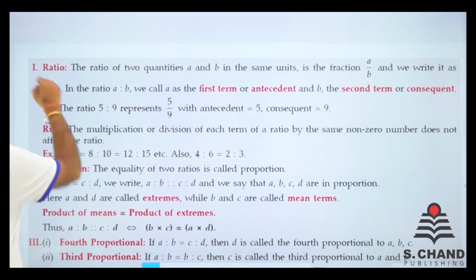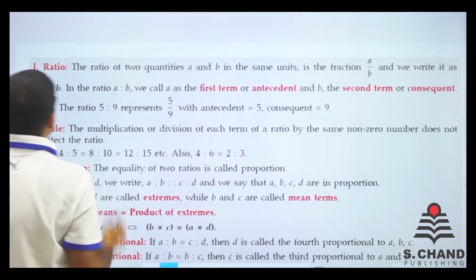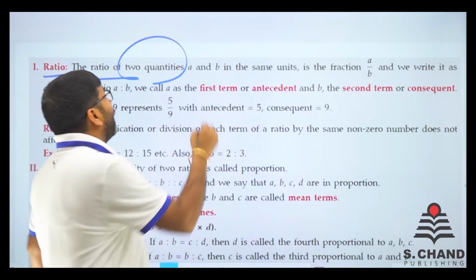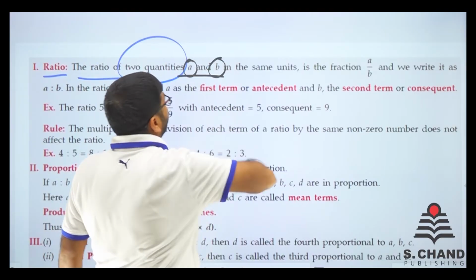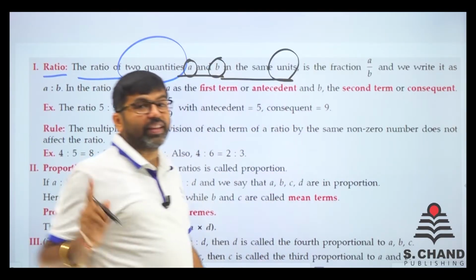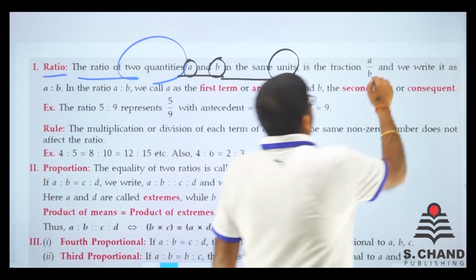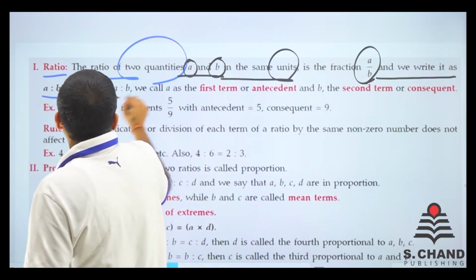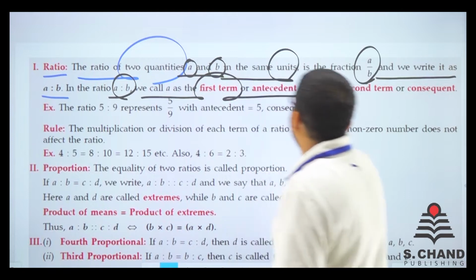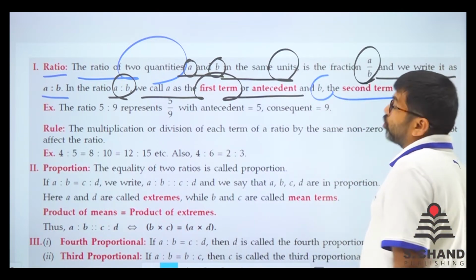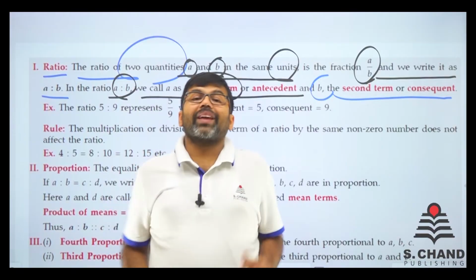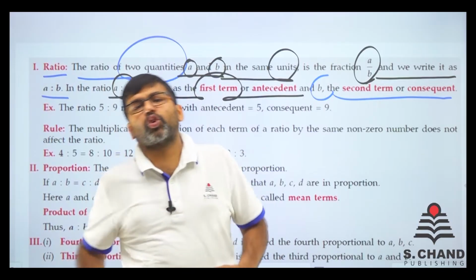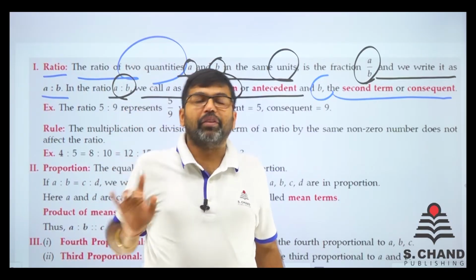First thing is ratio. The ratio of two quantities, say A and B, in the same units, they must be in the same units, is the fraction A by B, and we write it as A ratio B. In the ratio A is to B, we call the first term the antecedent and B the second term, the consequent. So you need to understand what exactly is said here. For the same unit, if we have to find the ratio of A and B, that will be the fraction A by B.